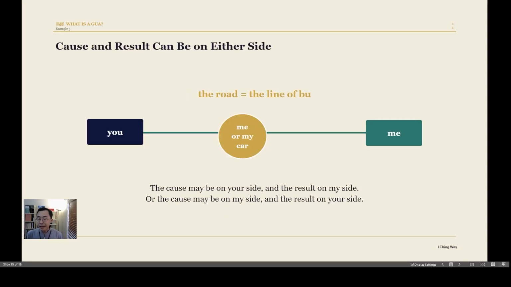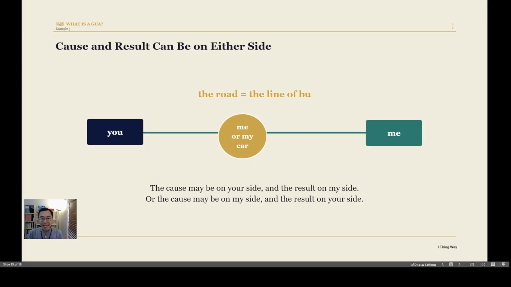So we can use another example, right? Sometimes the cause may be on your side and the result is on my side. Or on the opposite side, the cause is on my side and the result is on your side. So for example, if I want to find you, I am the cause, you are the result. Can I meet you? Right? For example, I may be out and about, right? I want to stop by and see if you're there. I can have a guan.